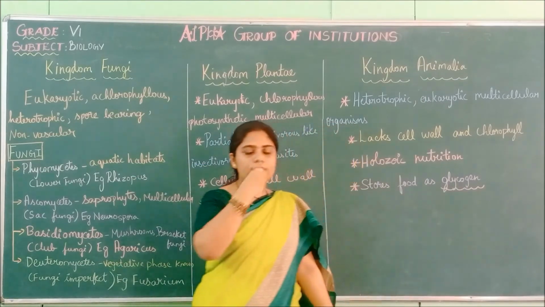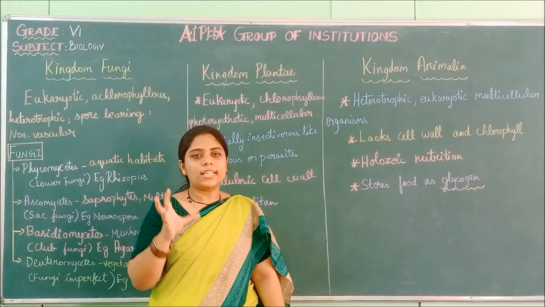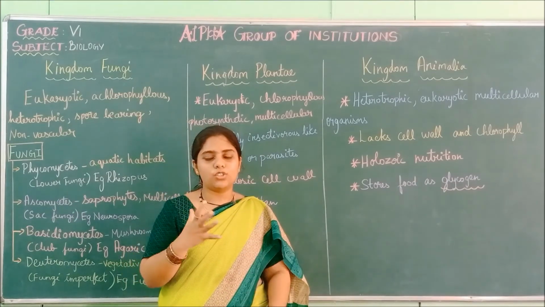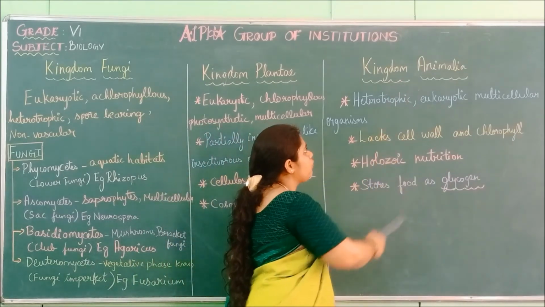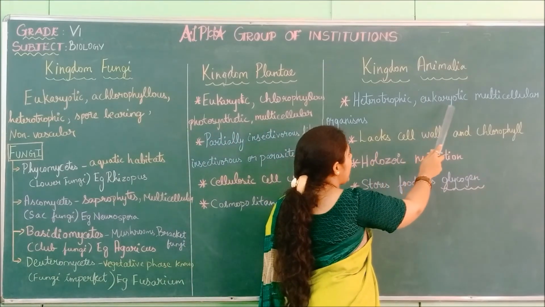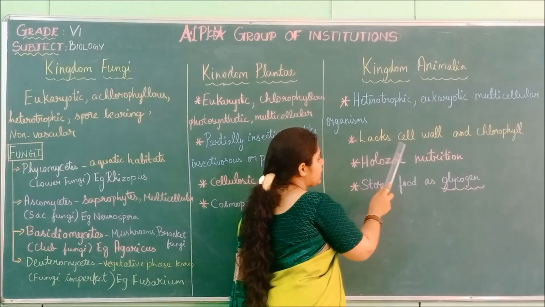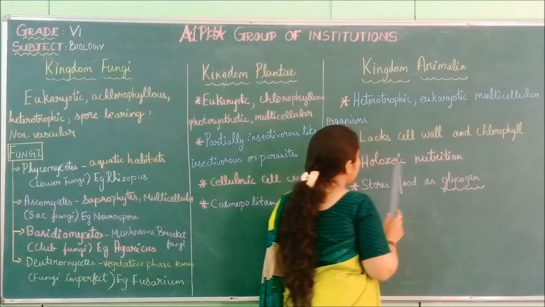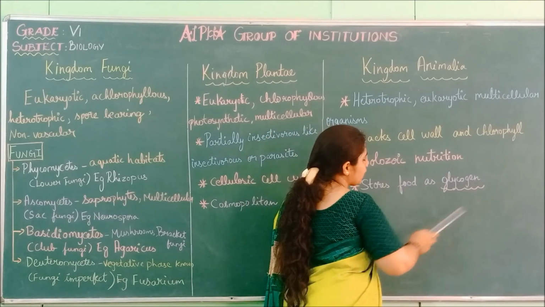When food is consumed, it will be converted and stored in our body as glycogen. So these are the characteristics of kingdom Animalia: heterotrophic, eukaryotic, multicellular organisms; they lack cell wall and chlorophyll, have holozoic nutrition, and store food as glycogen.